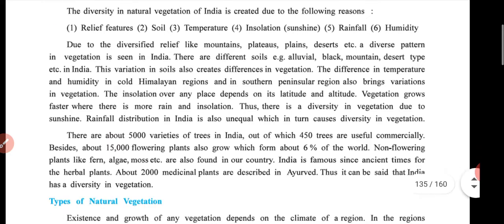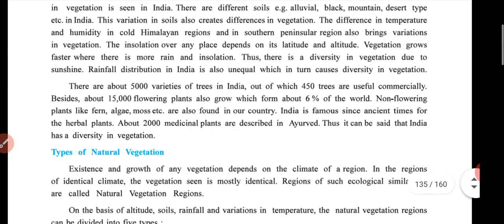Rainfall distribution in India is also unequal, which in turn causes diversity in vegetation.